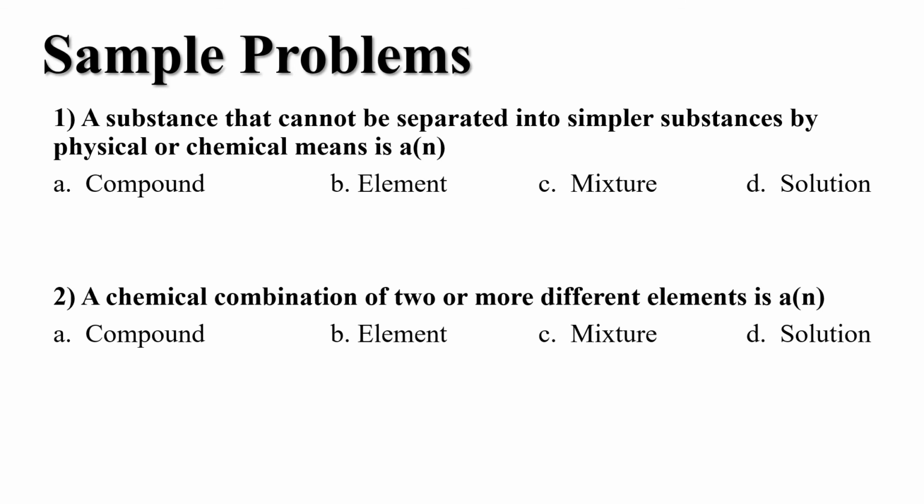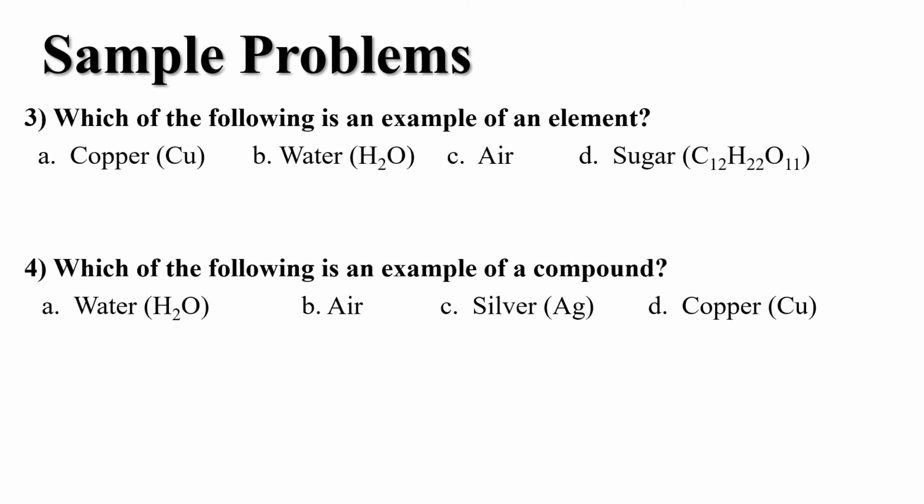Yep, it's called a compound. Which of the following is an example of an element? Well, copper is the only one that's an example of an element, and that's letter A. Which of the following is an example of a compound? Well, what you're looking for is 2 or more elements combined. You're looking for a formula, and the only formula up there is the one for water, H2O.